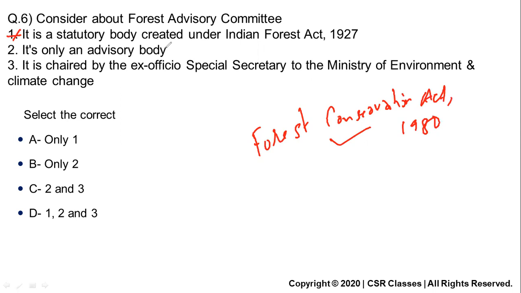It is only an advisory body. Yes, that is correct. It is chaired by the ex officio special secretary to the Minister of Environment and Climate Change. Correct. He is nothing but the DG of Forest. Exactly the same question I had covered in my environment series of MCQs. You can go to the playlist and check. So 2 and 3 are correct. First statement is wrong because it is the Forest Conservation Act of 1980.